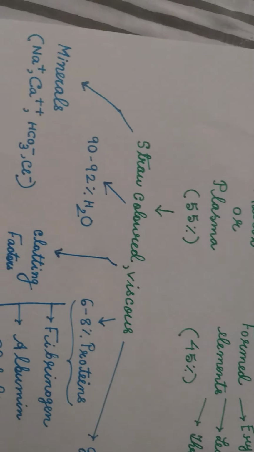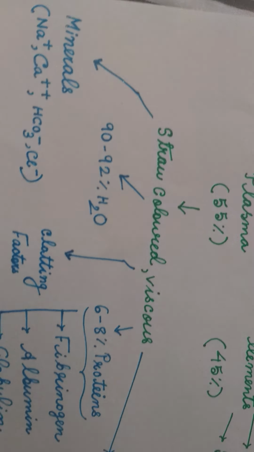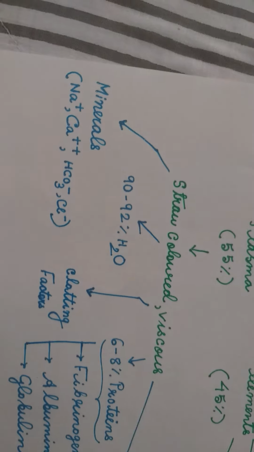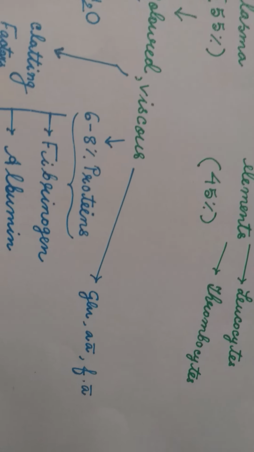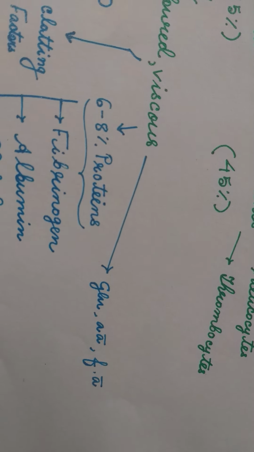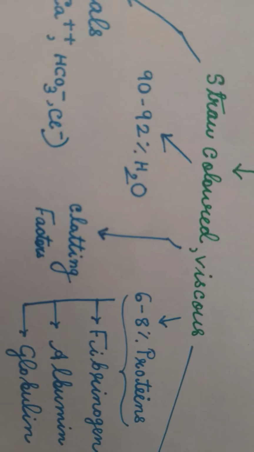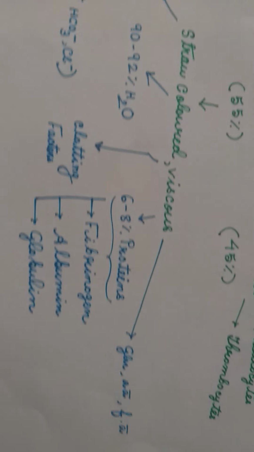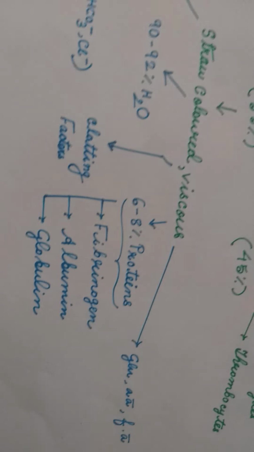The blood plasma contains 90 to 92% water, 6 to 8% plasma proteins, some minerals or ions, glucose, amino acids and fatty acids, the biomolecules, and some specialized factors which are called clotting factors. So these are the substances which together make the plasma or matrix.